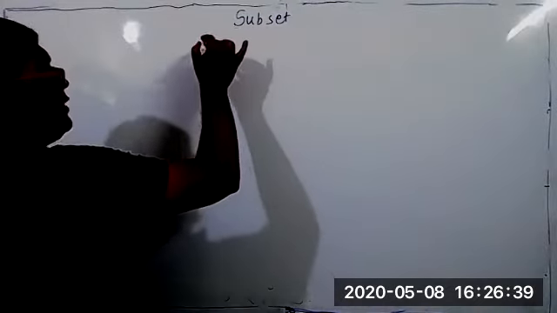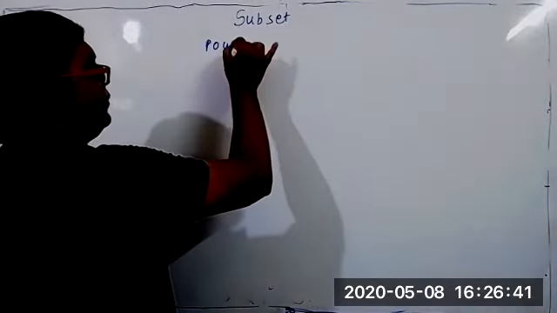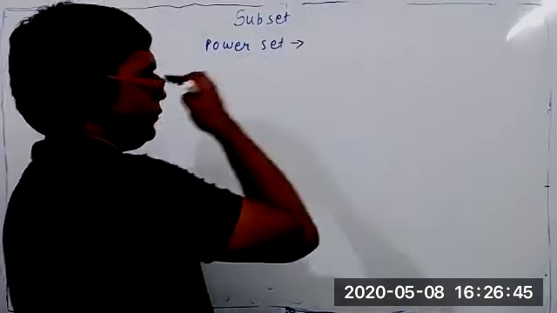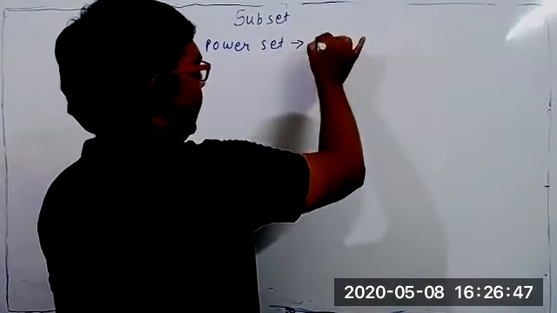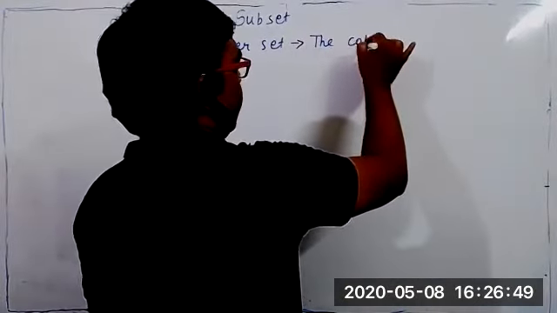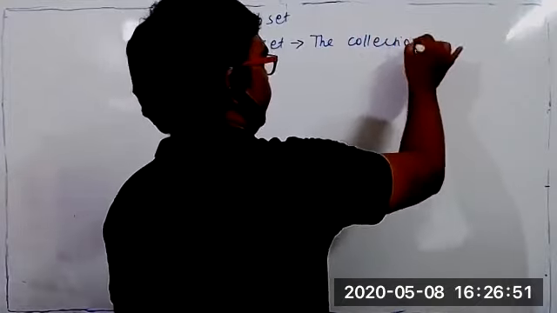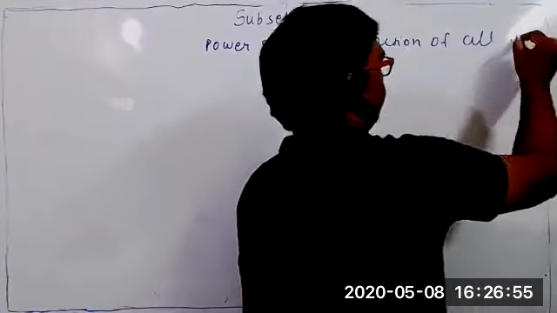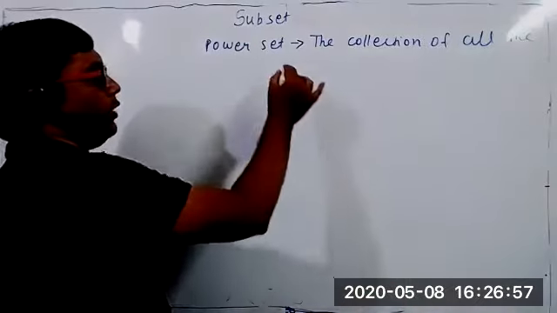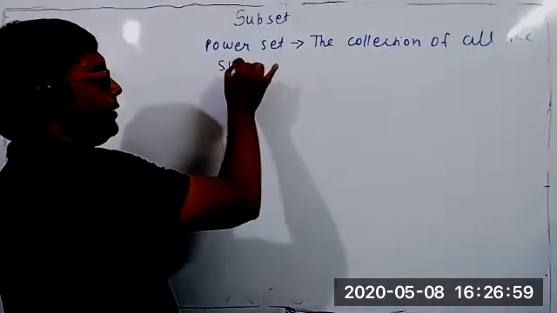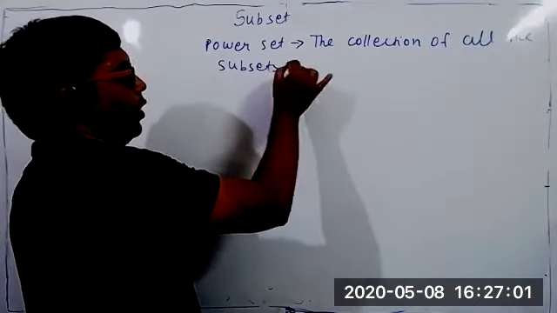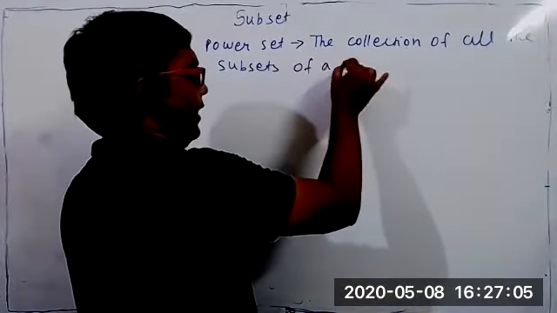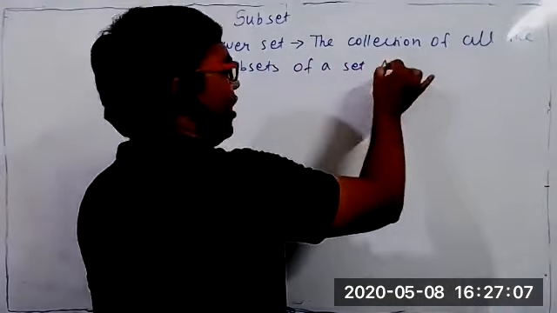Write down, the next concept is power set. Power set: the collection of all the subsets of a set A, or any set.